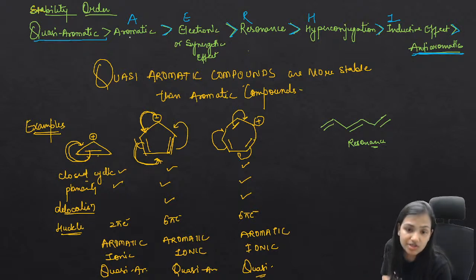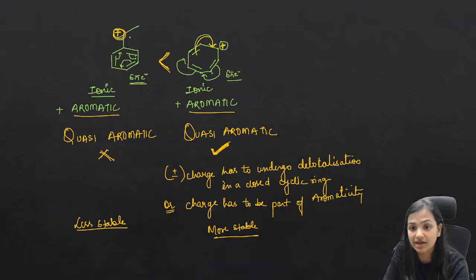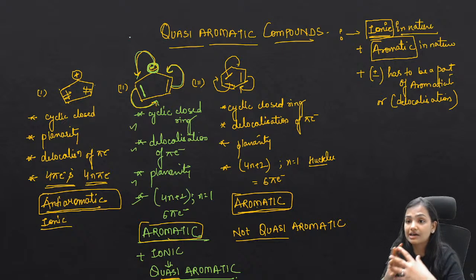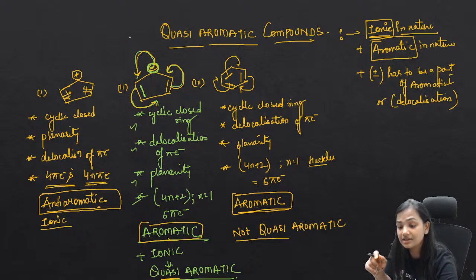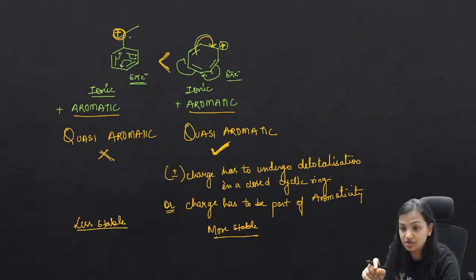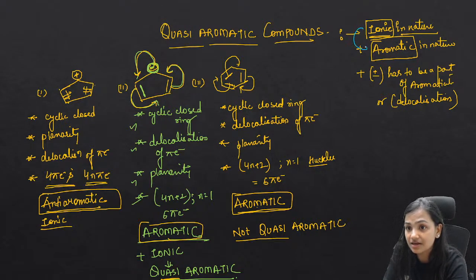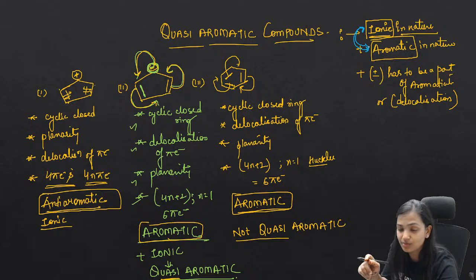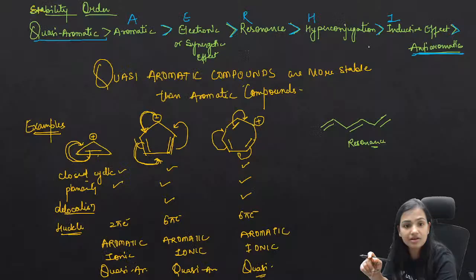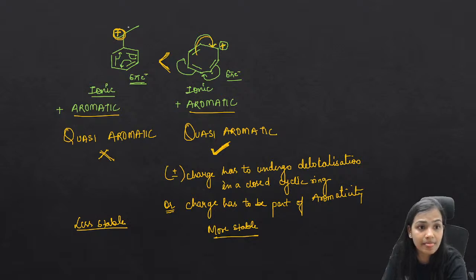So this is what I wanted to tell you about quasi-aromatic compounds. Again, I summarize: they are ionic in nature, they are also aromatic in nature, but if you are looking at the ionic nature and the aromaticity, then the ion has to be a part of that aromaticity. So there must be a relation between the two. If there is a relation between ionic and aromatic, then only it is said to be quasi-aromatic. I think this is the best example to help you understand why this is less stable than this. They both were aromatic, but this was more stable because here the charge was a part of the ring. But here the delocalization is within this ring, but this charge is not a part of this ring. So that's the reason.